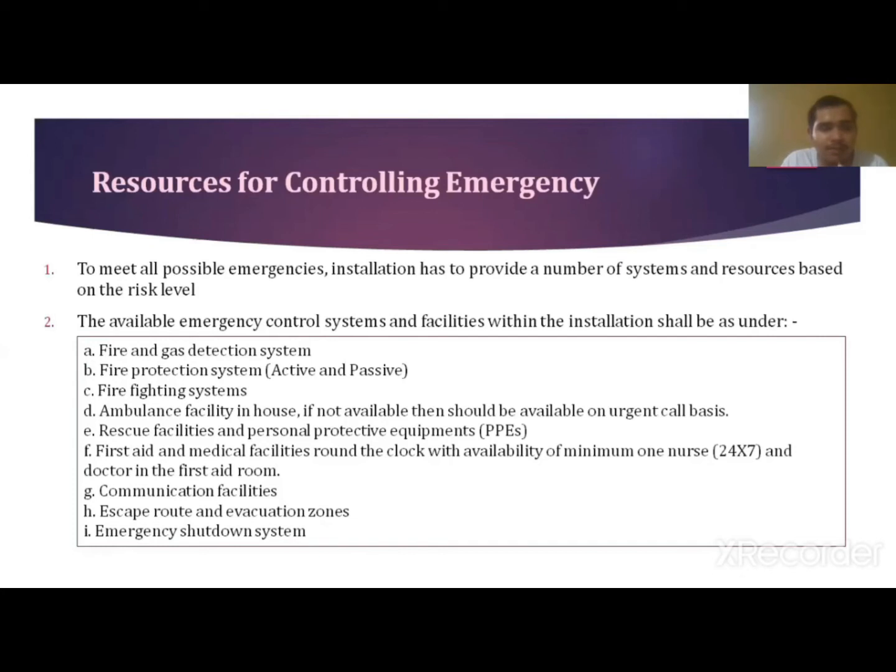Then the rescue facilities and personal protective equipment should be there, and first aid and medical facilities, and there should be a minimum of one nurse and one doctor 24/7 in the first aid room. Communication facilities should also be there, and escape route and evacuation zone. Then the last one is the emergency shutdown system.